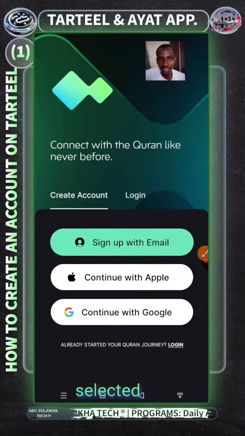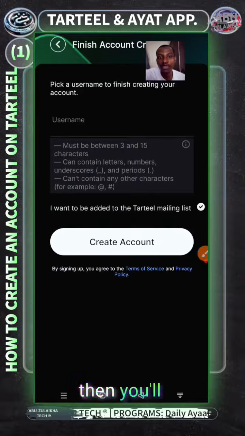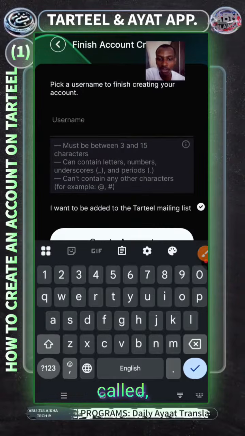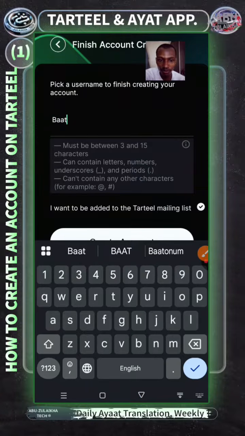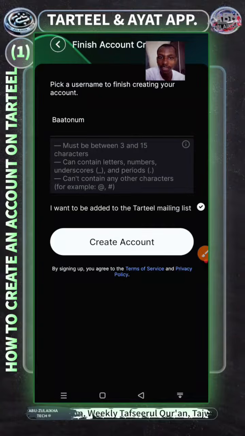Once you've selected the email, you'll be asked to write the name you want to be called, that is your username. Let me use here Batonu. So that is it. Then I will now say okay, then create account.